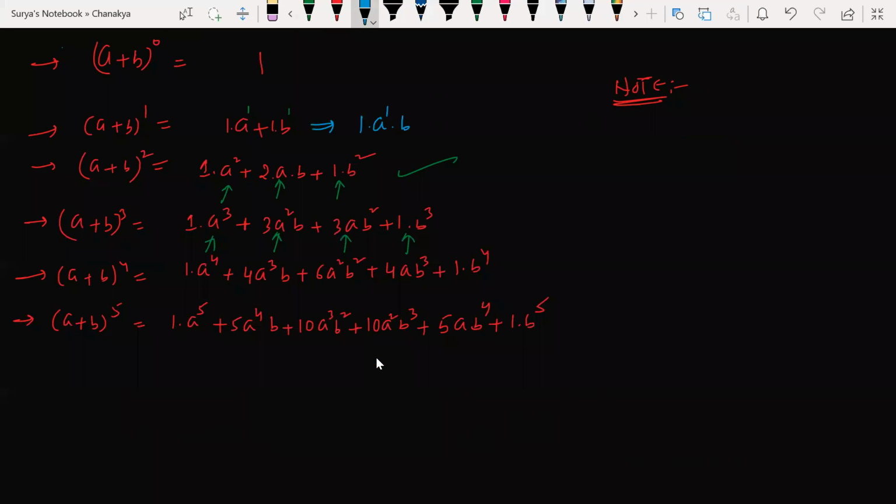A to the power of 1 into b to the power of 0, and 1 into a to the power of 0 into b to the power of 1. Isn't it? Yes or no, children? Look at this. I'm writing this part like this. So power of the A will always be, look at this.